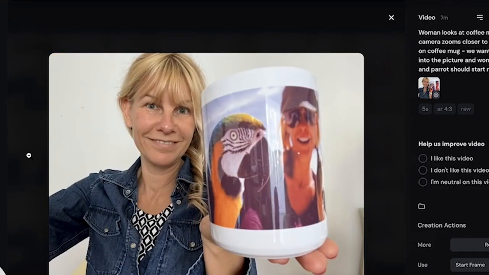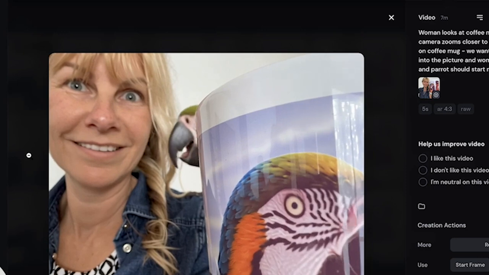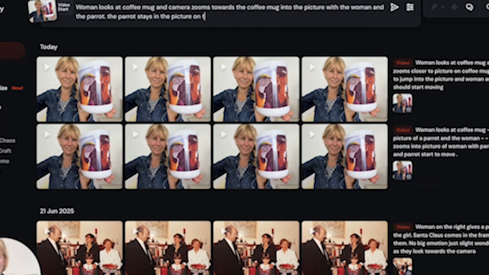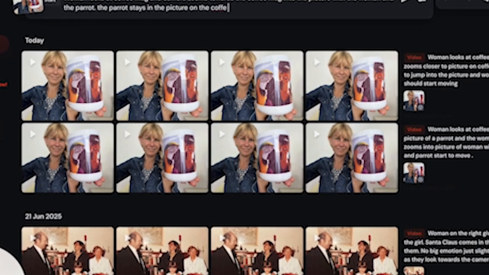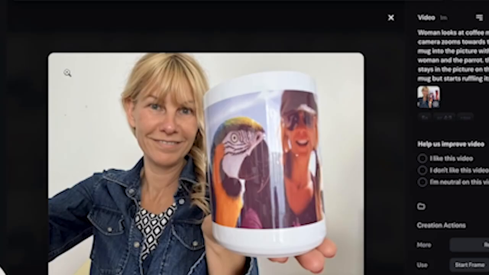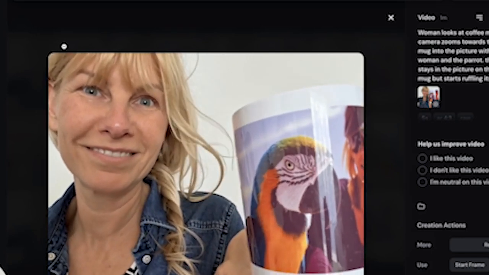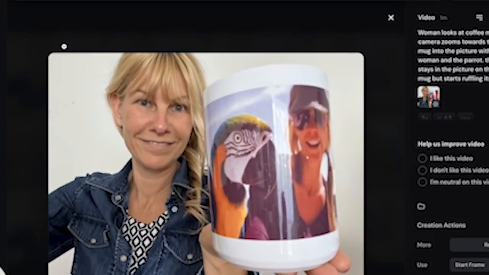Let's see. And there's the parrot. So this isn't really working, because you see Morgan, my parrot, is coming out of the mug. Cute, but I don't want this. So let's try again. The parrot stays in the picture on the coffee mug. Let's see if this works. Oh no, here it starts moving.